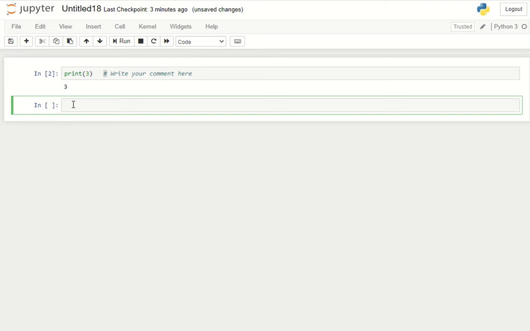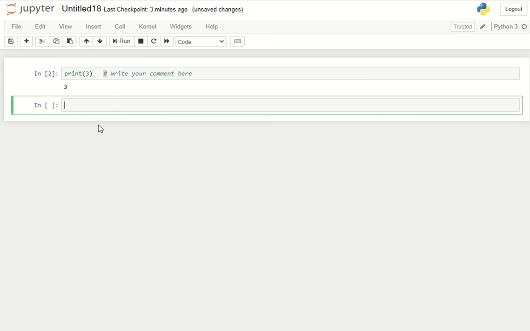How do you do that? That is called a variable. Basically, a variable stores data, whether it is a string, an integer, or a float, whatever it is.